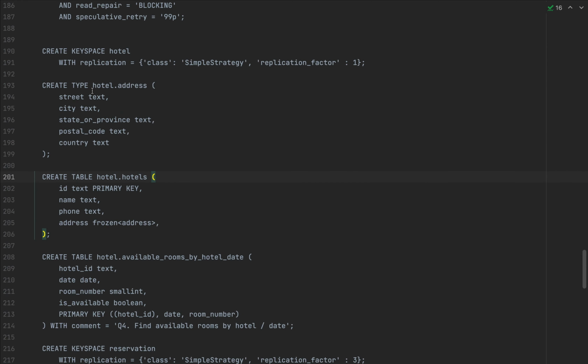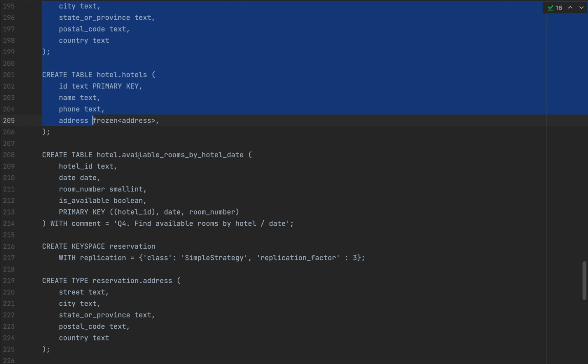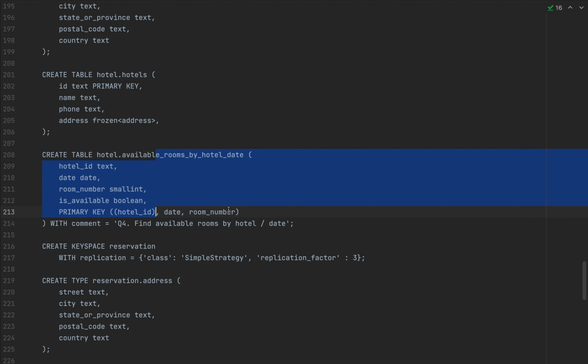We're not going to use these tables for this video, but rather I'm interested in available rooms by hotel date. This is very important. This is essentially a table with calendar days that we can block if a reservation is made. So for every hotel, for every date, for every room number, we have a flag whether that room number in that hotel is available at that date. So we can fill all the calendar days, say for a year, for a particular hotel and make the rooms free. And whenever we have a reservation, we're going to block all these calendar days.